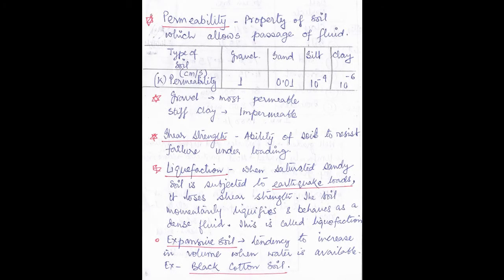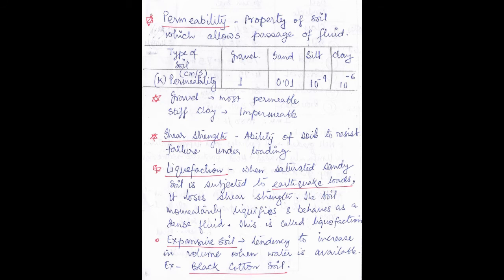Good morning friends. I will discuss a few terminologies for soil mechanics which will be very handy for your GATE architecture exam. Let us start with the first one, that is permeability. What is permeability of a soil? Permeability of a soil is the property which allows the passage of fluid through it.